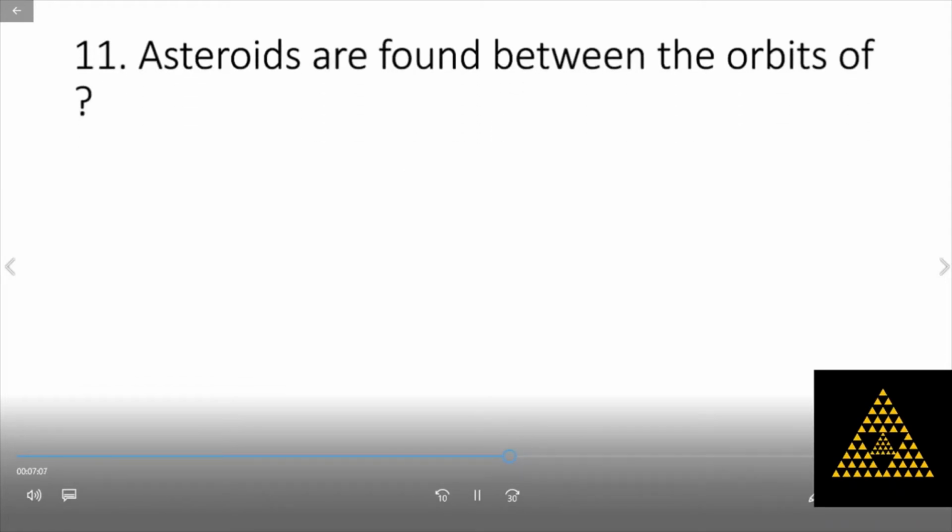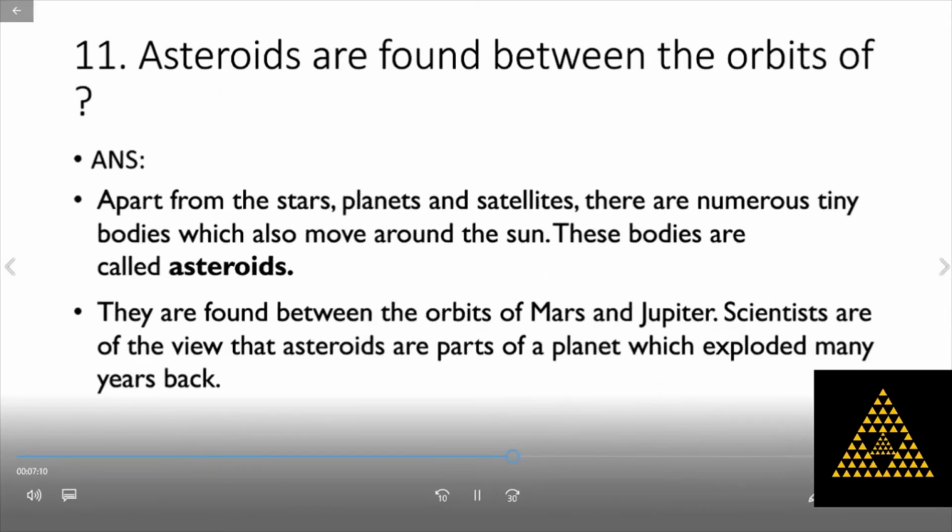Asteroids are found between the orbits of Mars and Jupiter. Apart from the stars, planets and satellites, there are numerous tiny bodies which also move around the Sun. These bodies are called asteroids. So these asteroids are found between the orbits of Mars and Jupiter. Asteroids are part of a planet which exploded many years back, according to scientists.